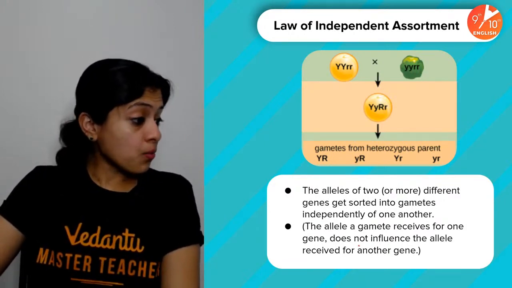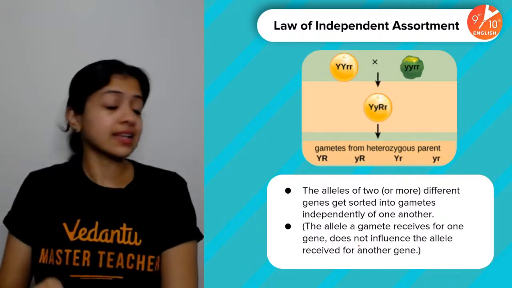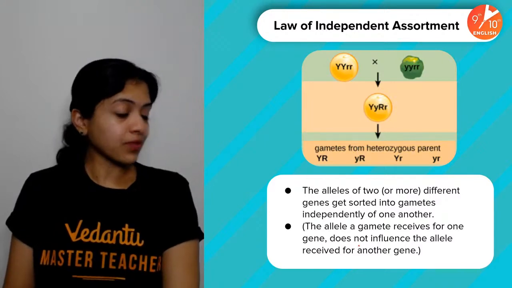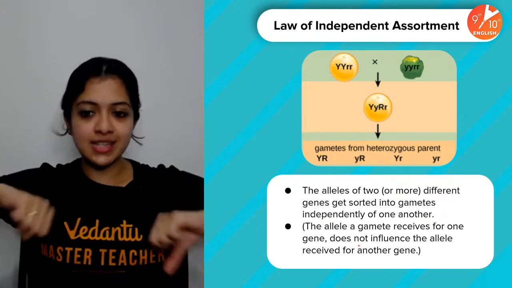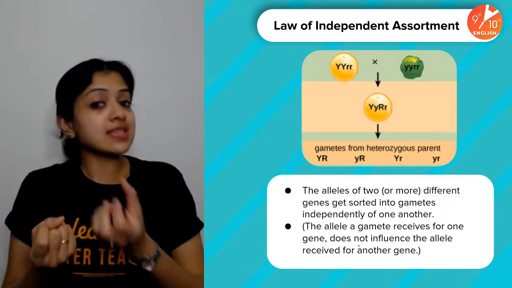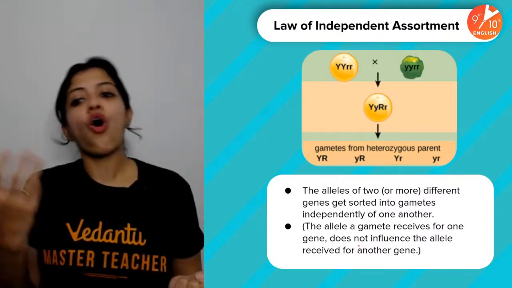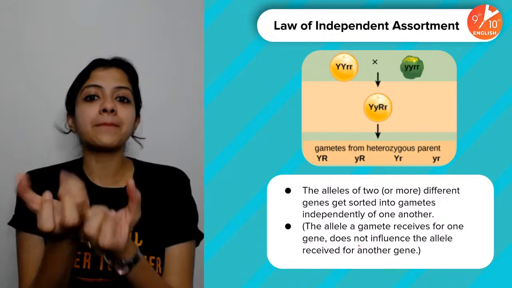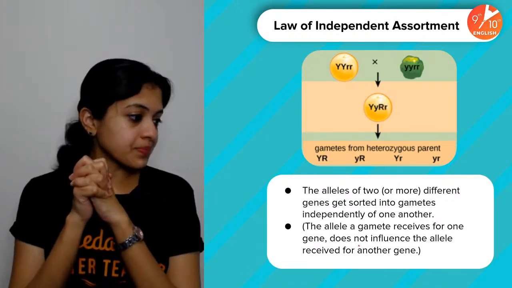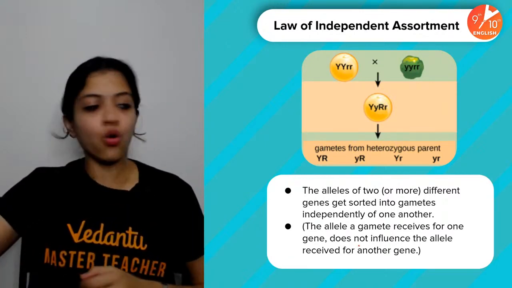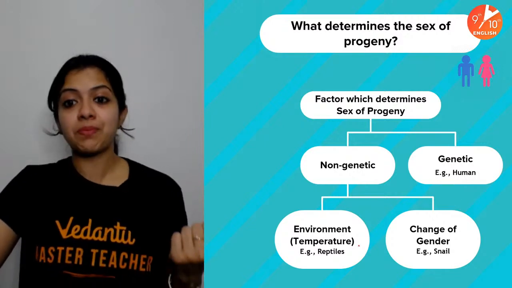All right. Why is there no blending of traits? That's exactly because of independent assortment, Mickey. This is why we say they independently assort, and it's either yellow or it can be green. It's either round or it is wrinkled. It can't be a mix of these two, and that is because of the law of independent assortment. Right, children?